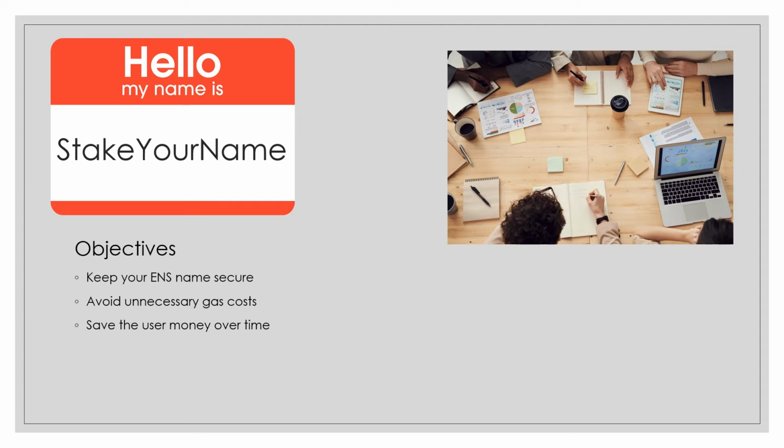This is because ENS prices are tied to the US dollar. In fact, renewing 1 month ago would have cost 70% more Ether than today, and 3 months ago it would have cost 3 times the amount, and so Stake Your Name was born.